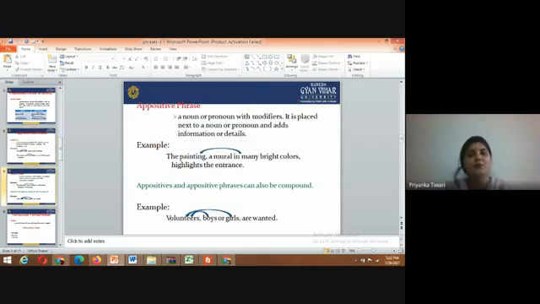An appositive phrase is a noun or pronoun with modifiers, placed next to a noun or pronoun, that adds information or details. Example: the painting, a girl in many bright colors, highlights the entrance. Appositives and appositive phrases can also be compound.